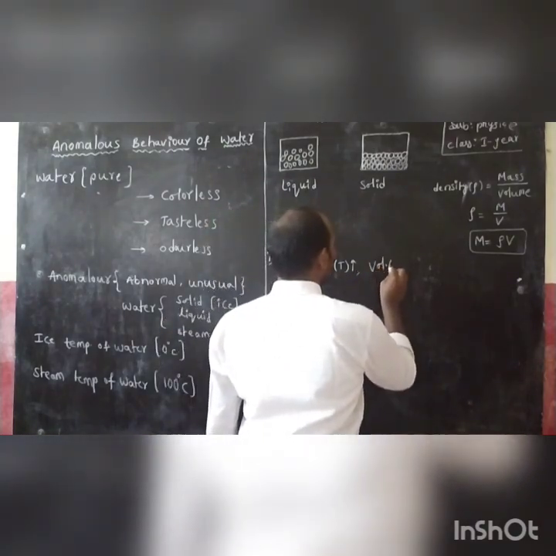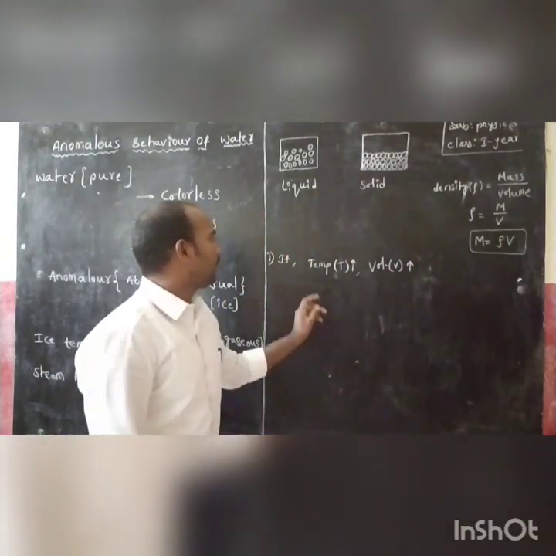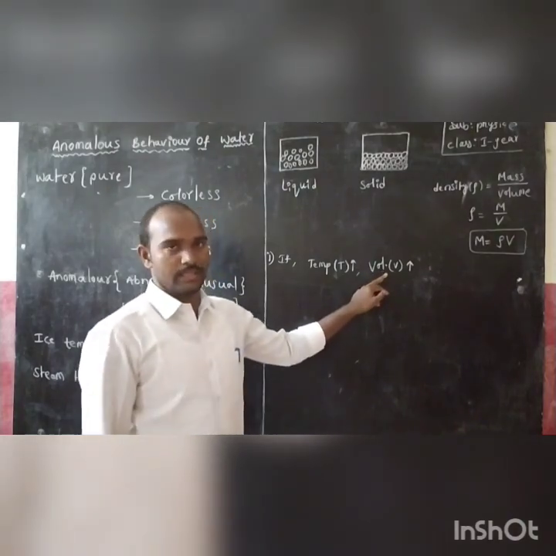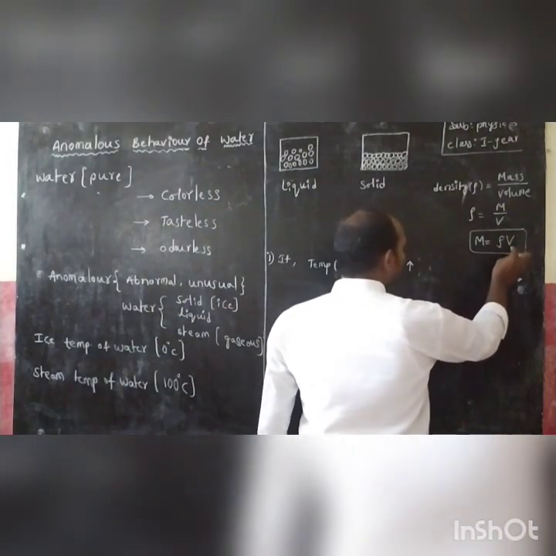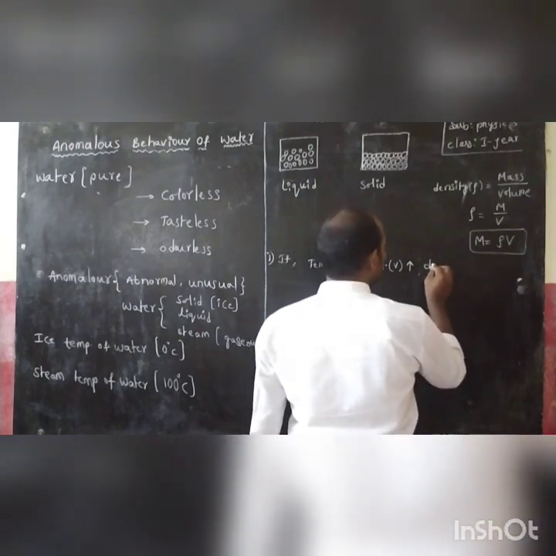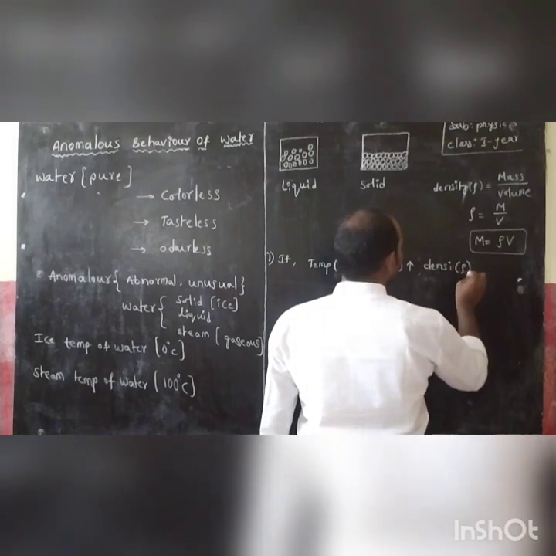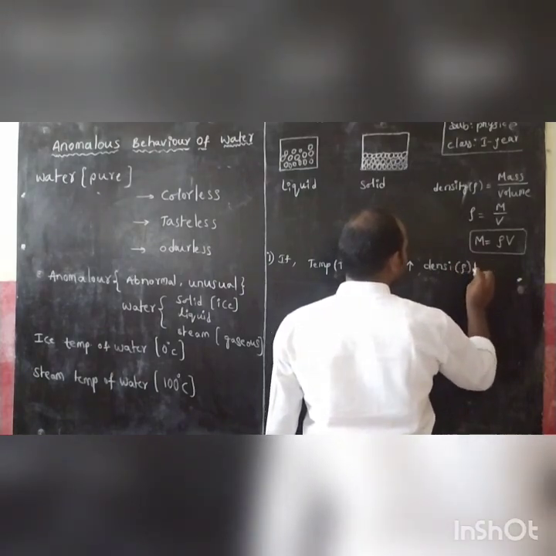Volume V increases. If volume increases, density must decrease.